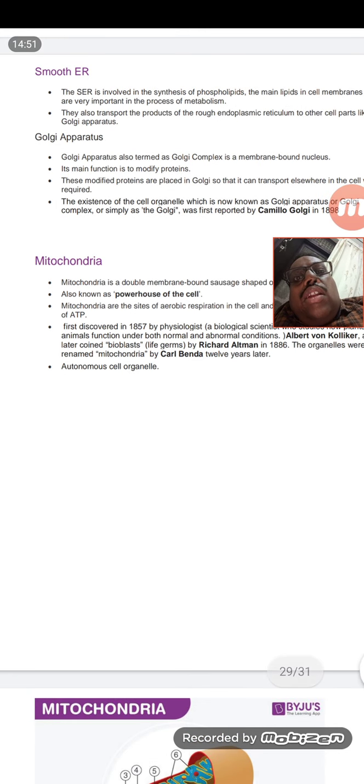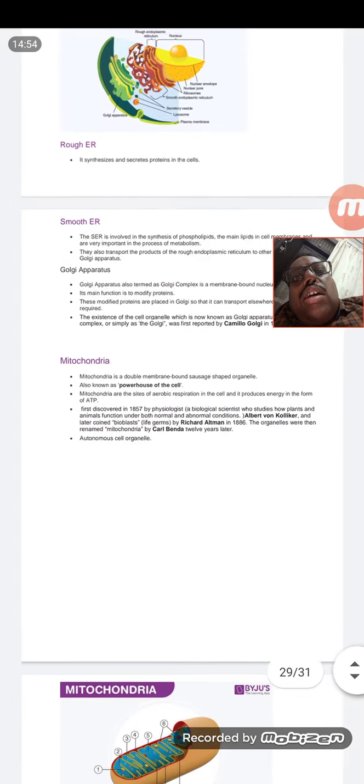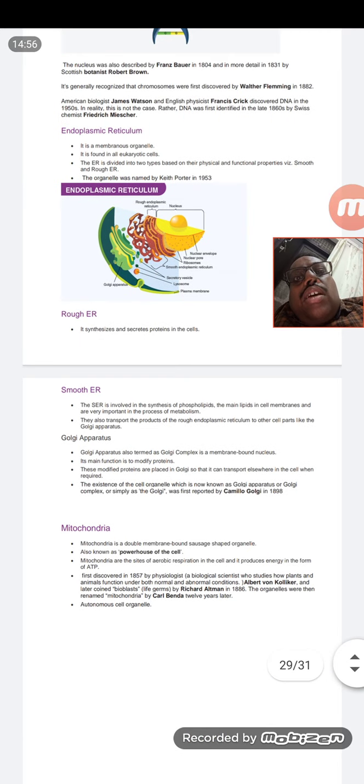So you can write this in your notebook, consider it as a note, and go through the back of the textbook: MCQs, fill in the blanks, everything.